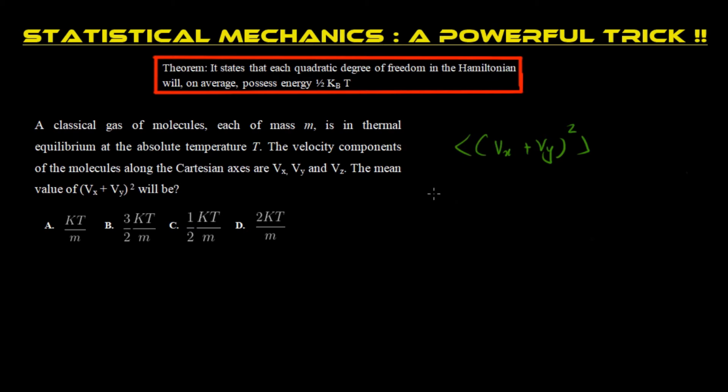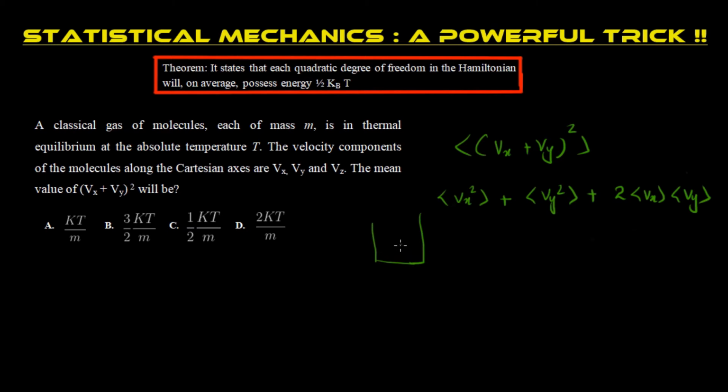If we expand this, we'll get the average of Vx squared plus the average of Vy squared plus 2 times the average of Vx and the average of Vy. So first we look at the average of Vx and Vy. It's a classical gas. Let's say I have an ideal gas in a container with n number of atoms.